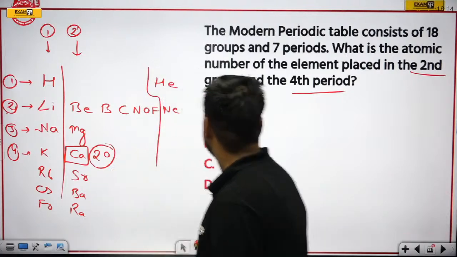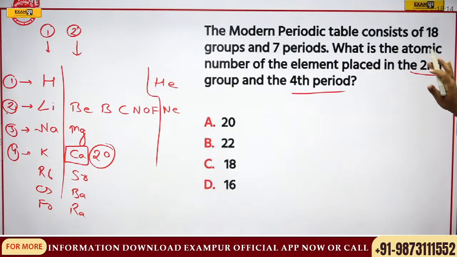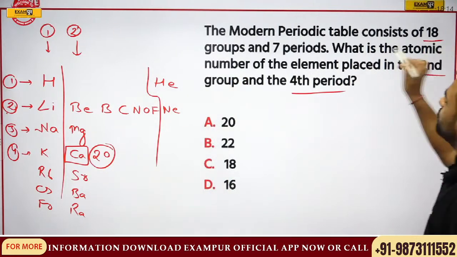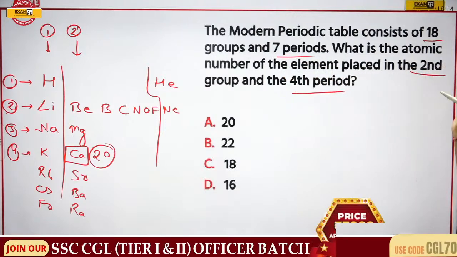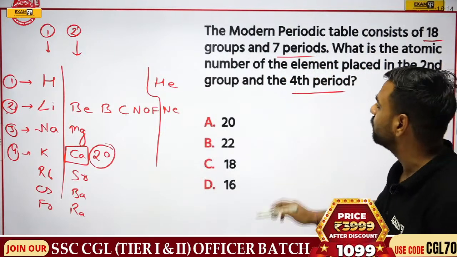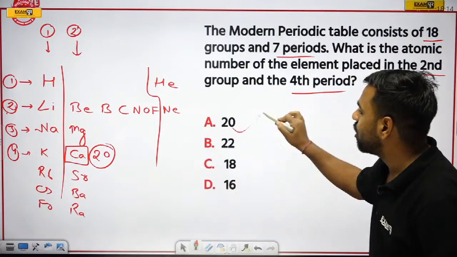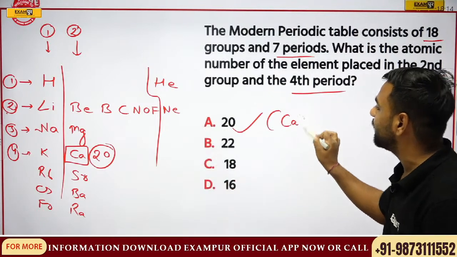So here what is the correct answer? If I'll go with this question, so the modern periodic table consists of 18 groups, 7 periods. We already know that. What is the atomic number of the element placed at the second group and fourth period? That is calcium. Option number A, that is 20, will be the correct answer.